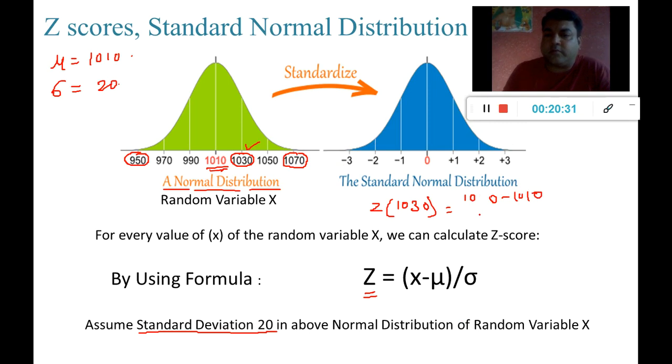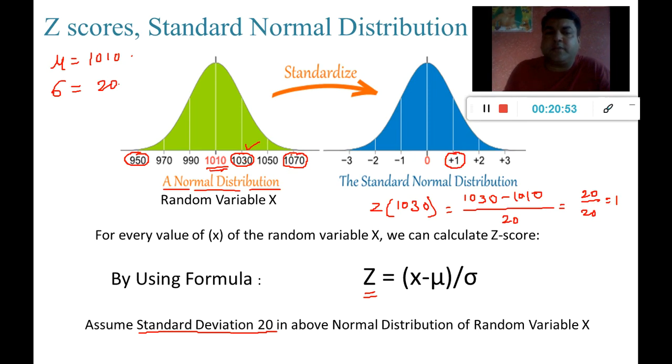Yeah, so I wanted to correct this. 1030 minus 1010 divided by the sigma value, which is 20, so 20 divided by 20 will be 1. So this value is the exact replacement of 1030.